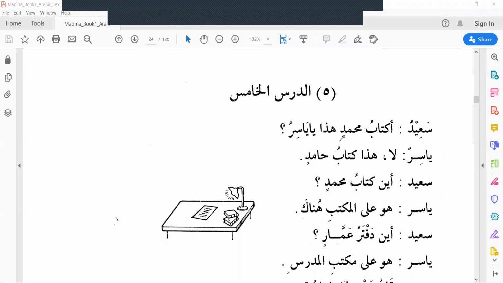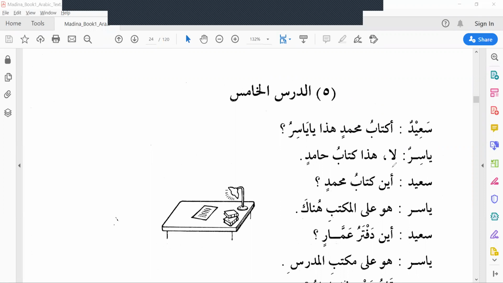Here the grammar rules are: this is mudafun ilayhi. Then the second rule is that a masculine proper noun followed by ya will not have tanween. So these two grammar rules we have learned in this sentence. Mudaf should not have alif lam and should not have tanween. Mudafun ilayhi should always take kasra.